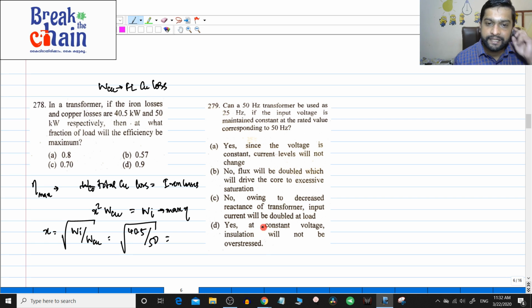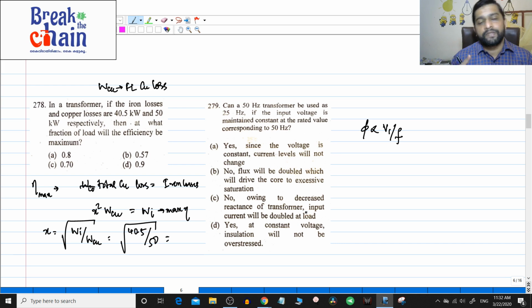No, owing to the decreased reactance of the transformer, input current will be doubled at the load. Yes, at constant voltage insulation will not be overstressed. Okay. See, one point here it is correct. But we have to see what is the answer that we require. You know that flux is proportional to V1 divided by F.